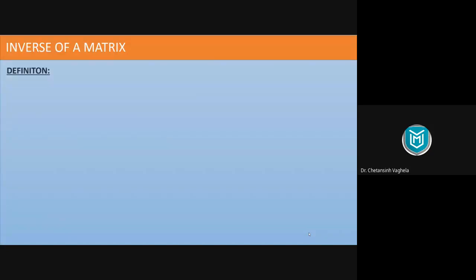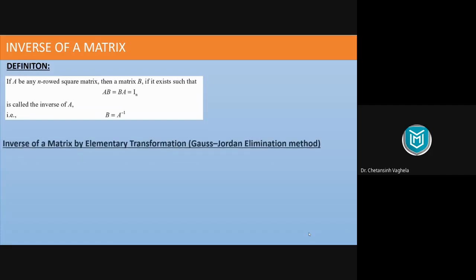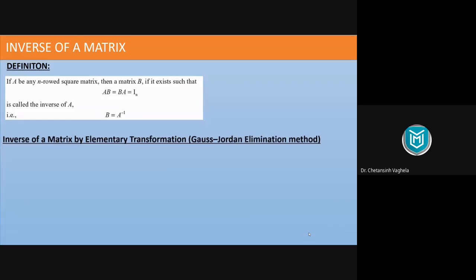Right, so this is the definition which we discussed. If A is any n by n square matrix, then if we can find a matrix B such that A into B is equal to B into A equal to identity matrix, then B is called inverse of A, and it is denoted by A power -1. So this is the definition for inverse matrix. Then we can also find inverse of any matrix with the help of Gauss-Jordan method.